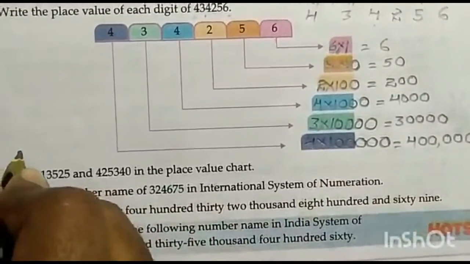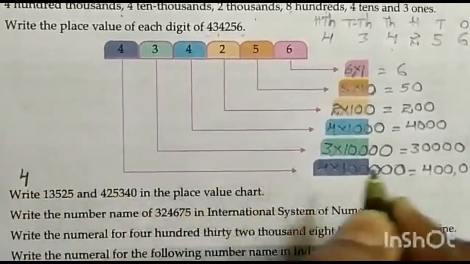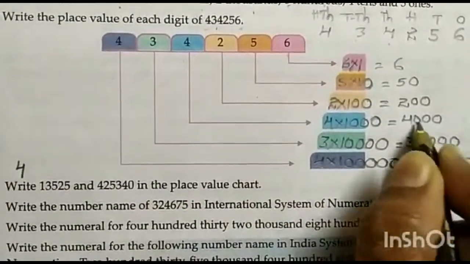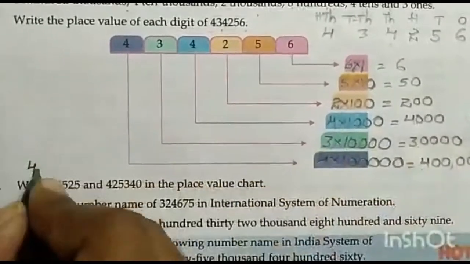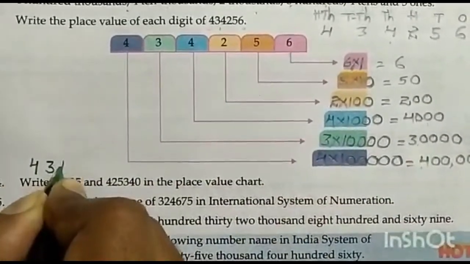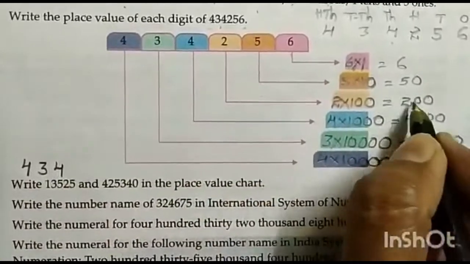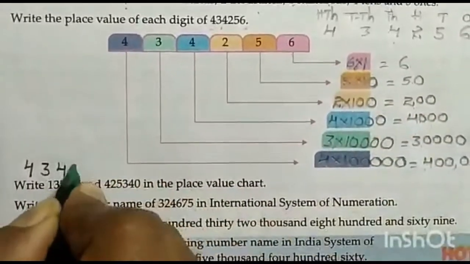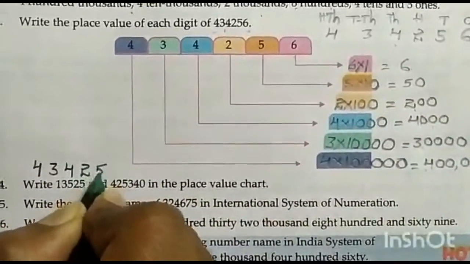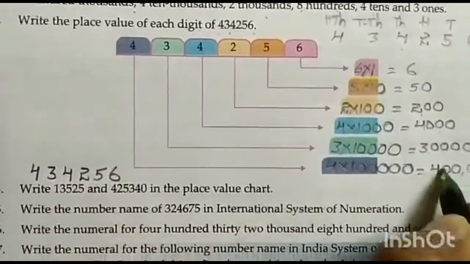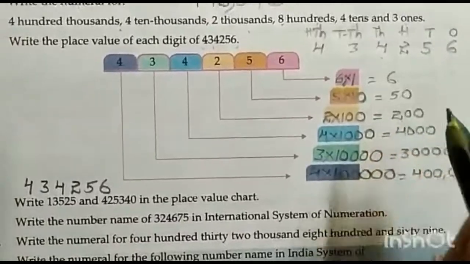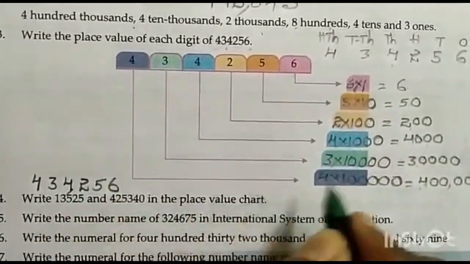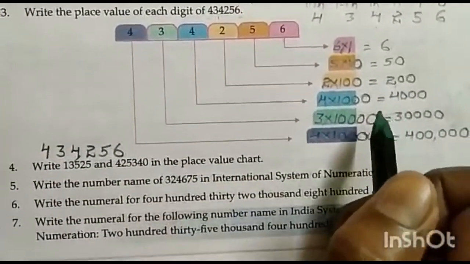That is 400,000, 30,000, 4,000, that means 434,000, and 256. Just add these numbers: 434,256. It is the place value of a digit.